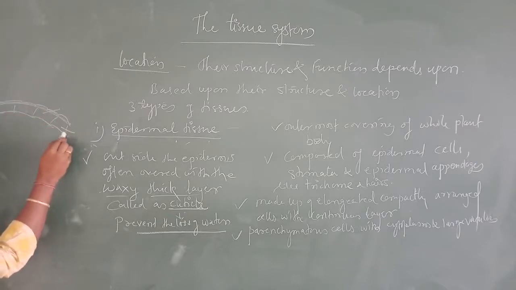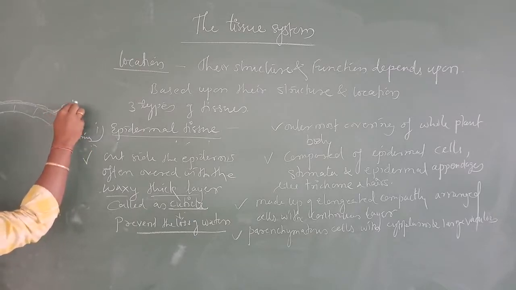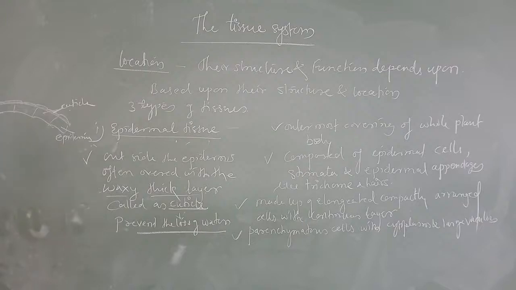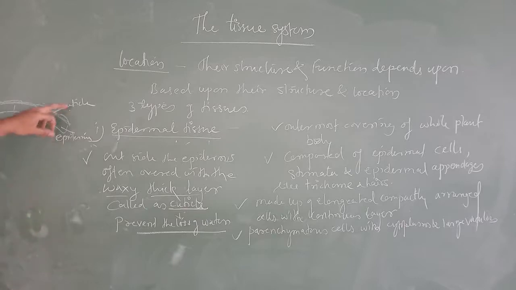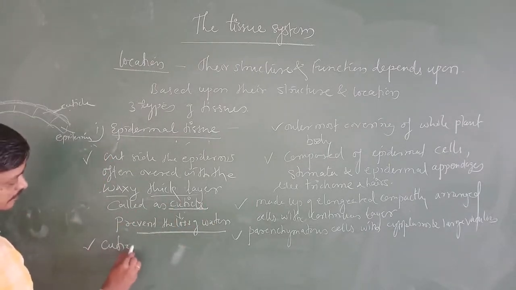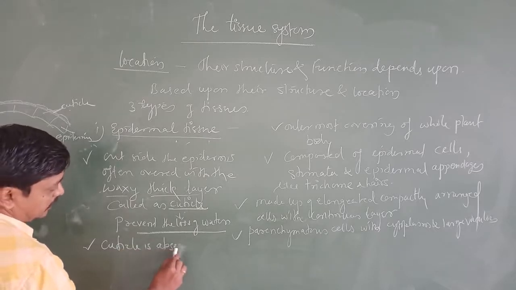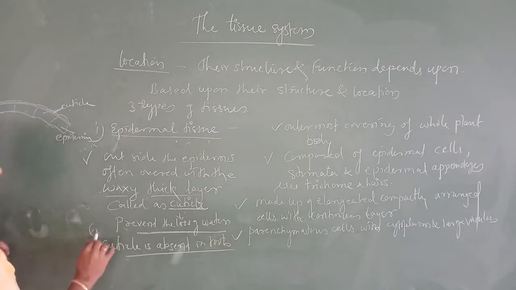This is the epidermis, and outside this is the cuticle, made up of a waxy thick layer. The cuticle is helpful for preventing water loss from the plant body. And the cuticle is absent in roots. This is also very important for your competitive exams.